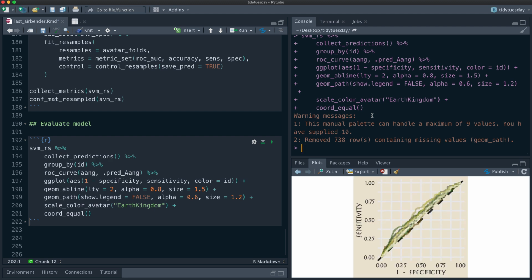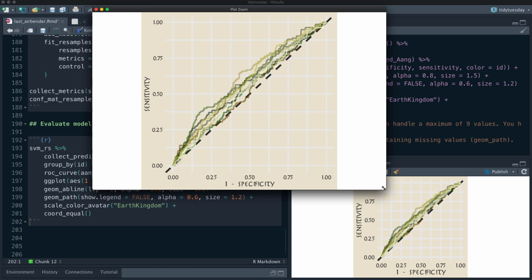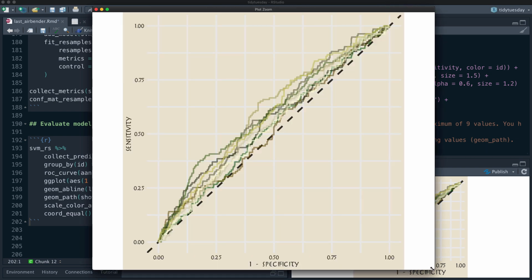Okay, so this only has 9 colors, so we're missing one of our folds here. But this gives you an idea of the kind of performance that we're seeing with this support vector machine model. Except for that one resample, it is up above that dashed line.